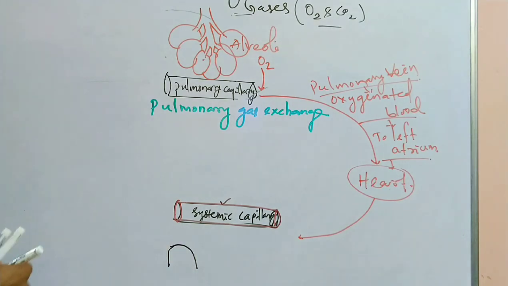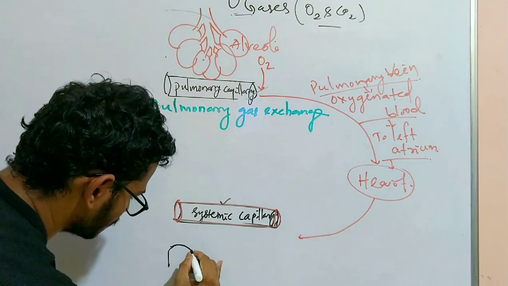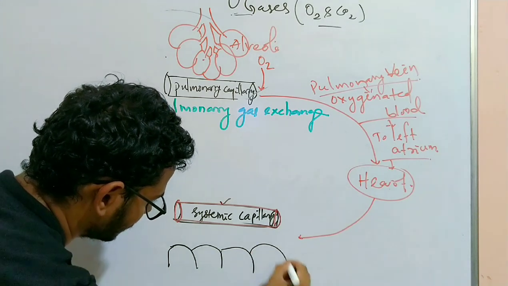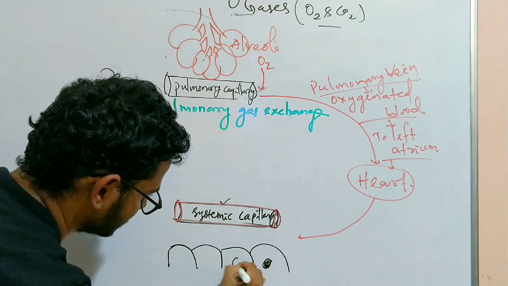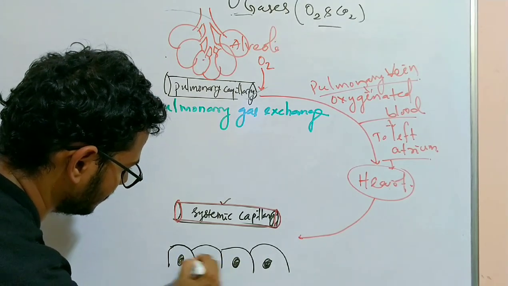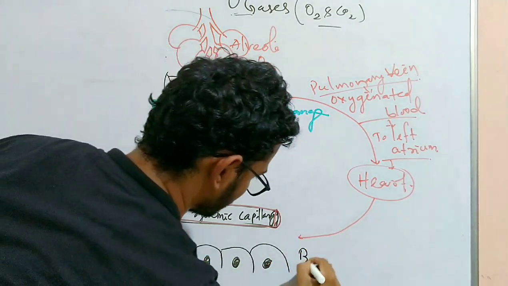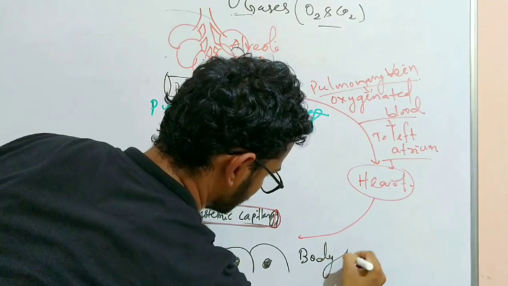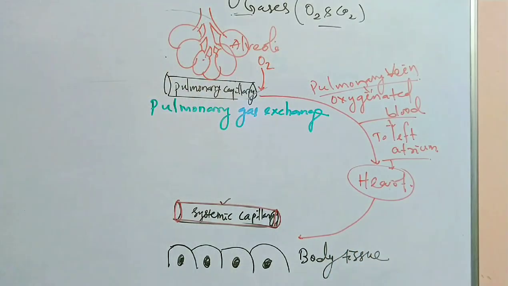Here this is the body tissue. I am drawing different cells here, having the nucleus at the center. This is the body tissue, or we can also say the cells. This is called the systemic tissue.